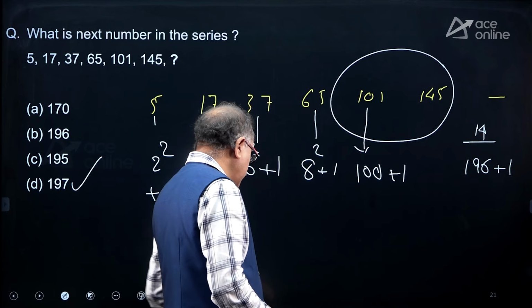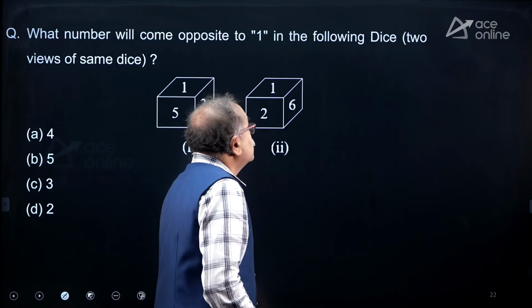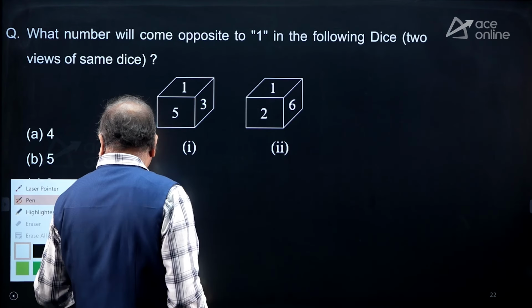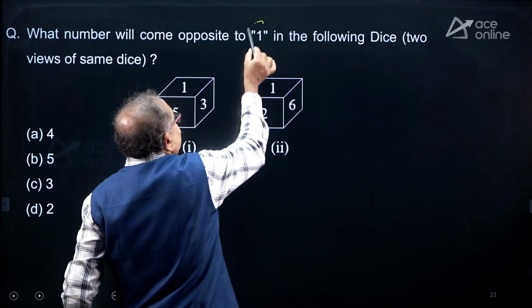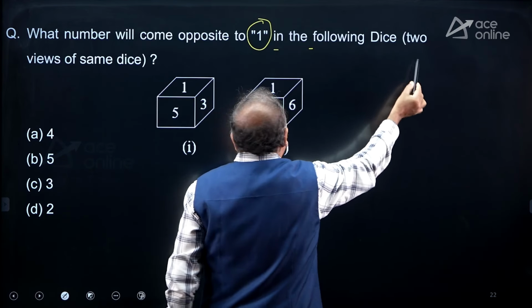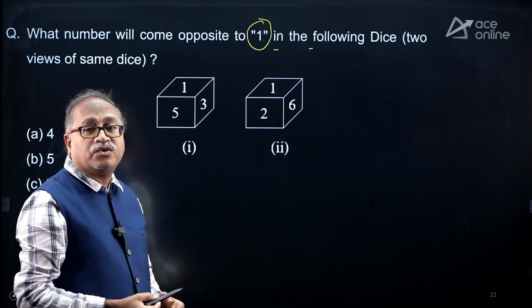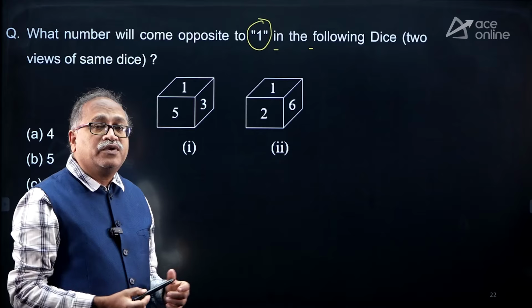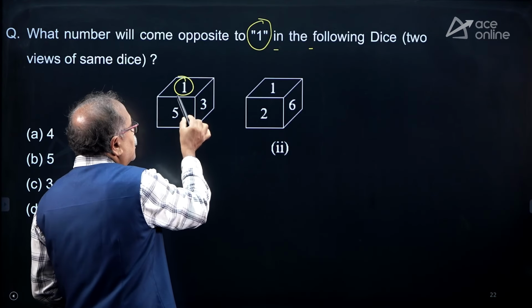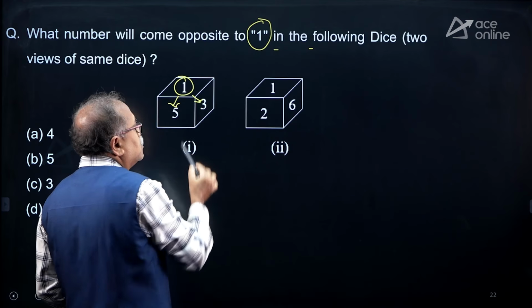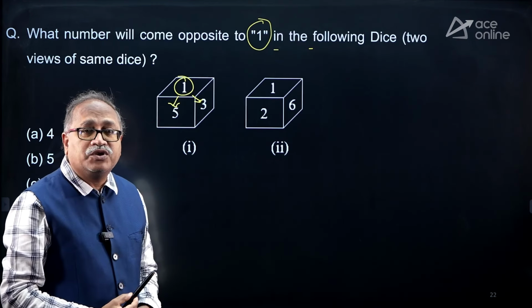And the next question is dice. So, what do I need to find out? Here, what number will come opposite to 1 in the following dice? I am limiting myself to explaining this question only, not going through the different models of question. So, in this question, look at this one, A's adjacent are 5 and 3. So, A's opposite cannot be 5 and 3.